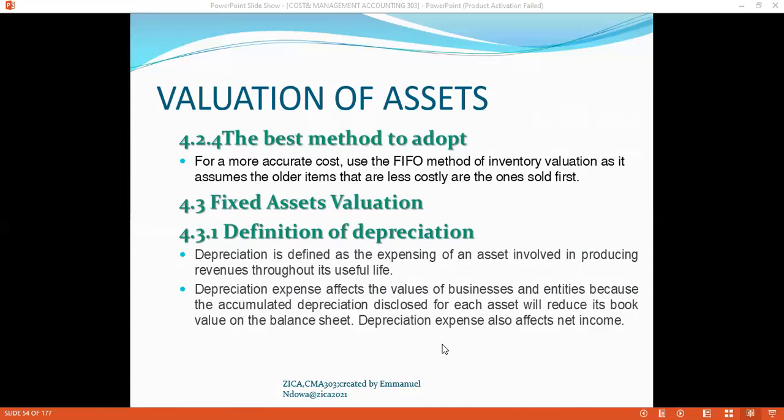The other bullet point is depreciation expense affects the values of businesses and entities because the accumulated depreciation disclosed for each asset will reduce the book value on the statement of financial position, and depreciation expense also affects the net income. It has got an impact on the income statement and the statement of financial position.